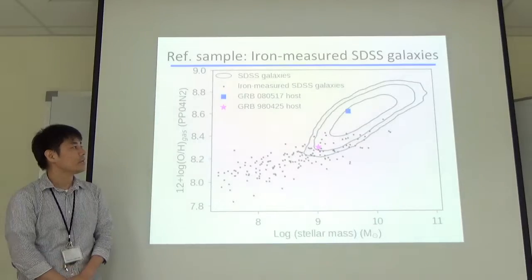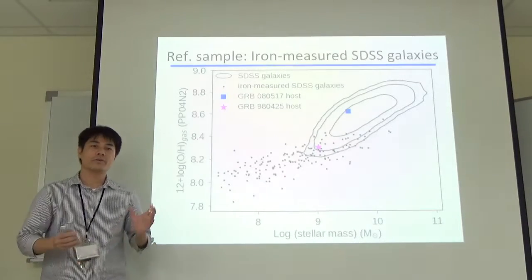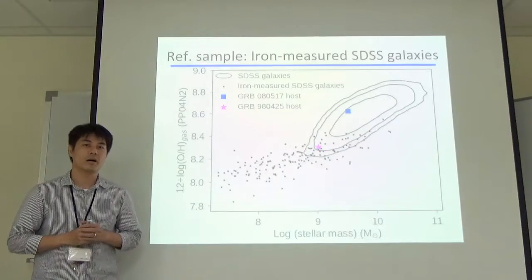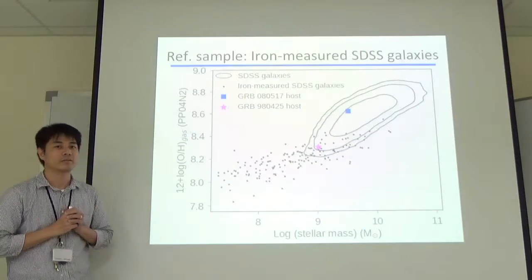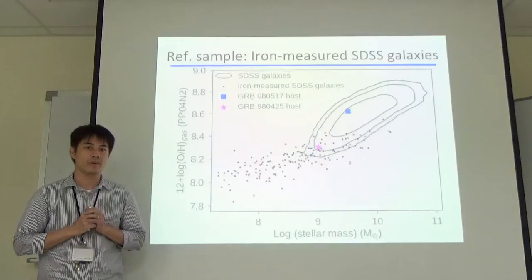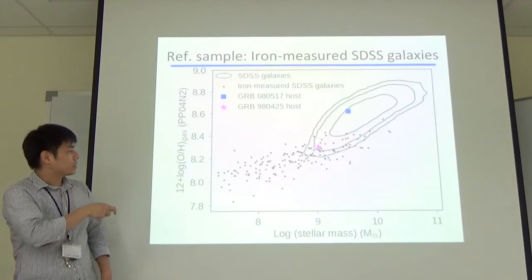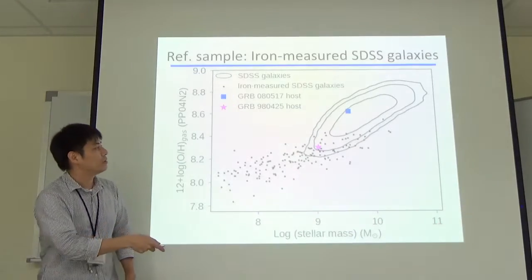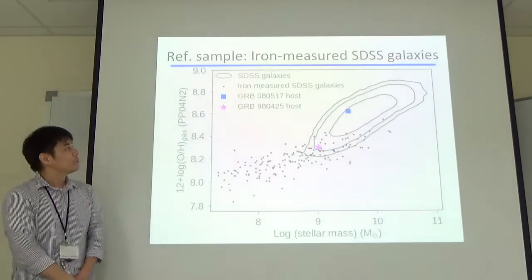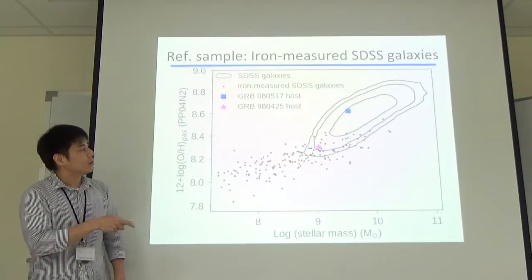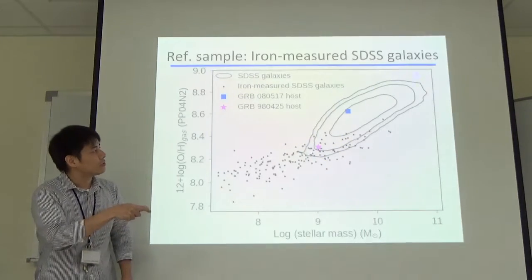Then, in order to figure out the metallicity environment of host galaxies, we collected a reference sample from the Sloan Digital Sky Survey. This is oxygen abundance on the y-axis as a function of stellar mass of star-forming galaxies. Normal star-forming galaxies in the Sloan Digital Sky Survey are distributed like these contours.